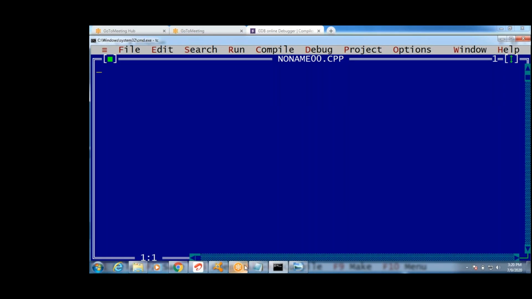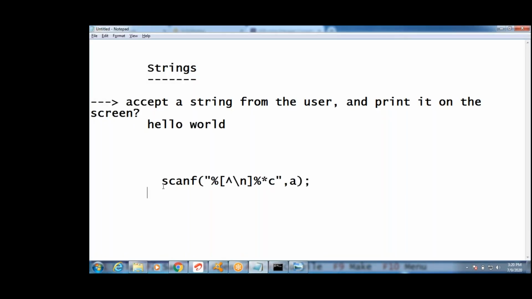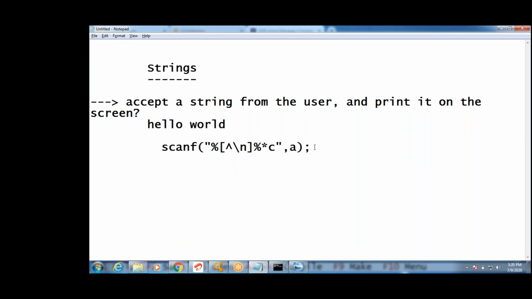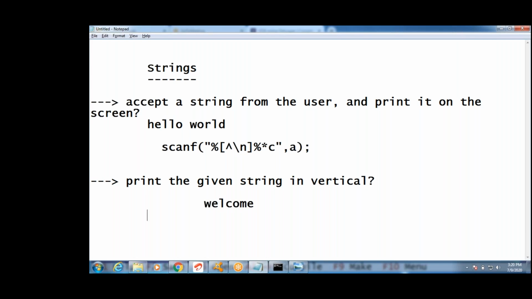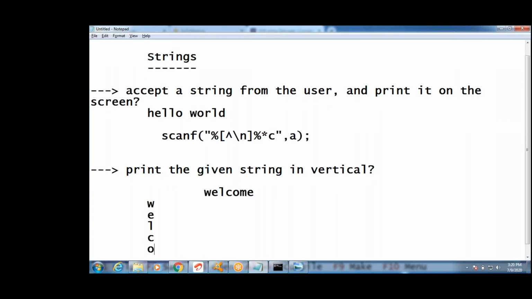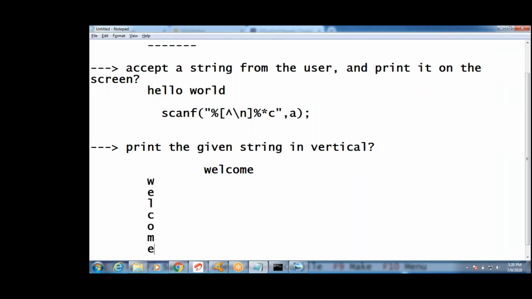Okay, now the next question, guys. If gets doesn't work, then you have to use this function. Next question: accept a string from the user and print the given string vertically. What is meant by vertical? I will show you the output. For example, if I enter welcome, I want output like this: vertical. First W, next E, L, C, O, M, E. This is the expected output.